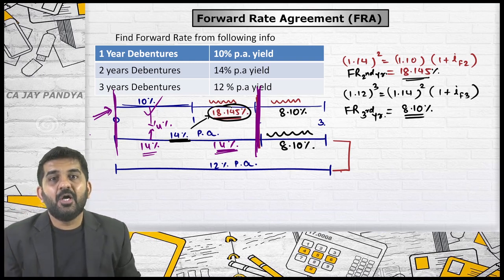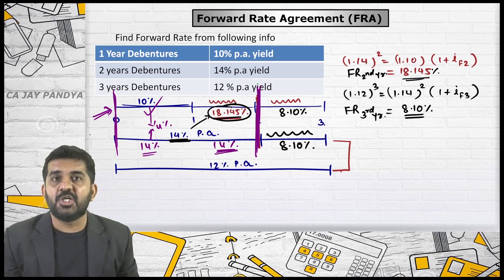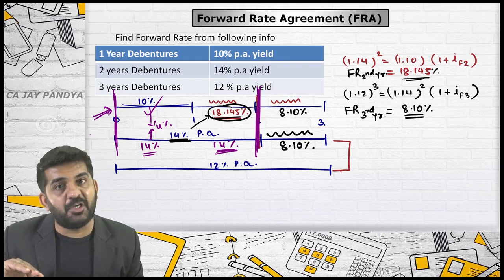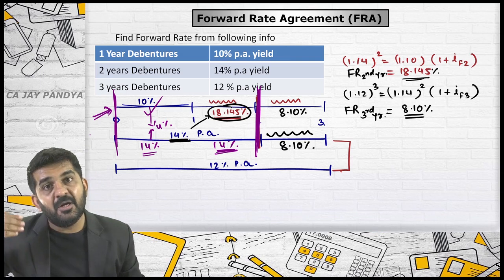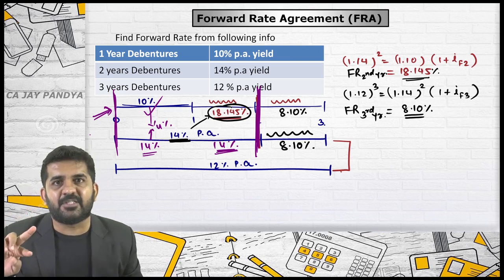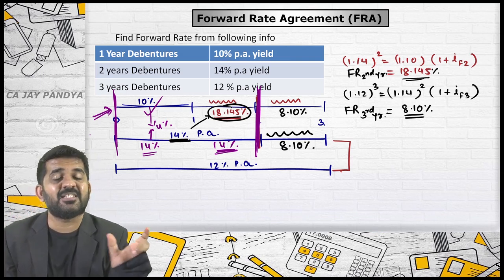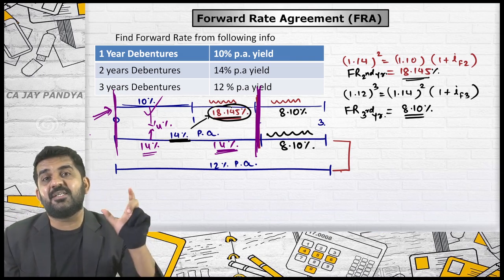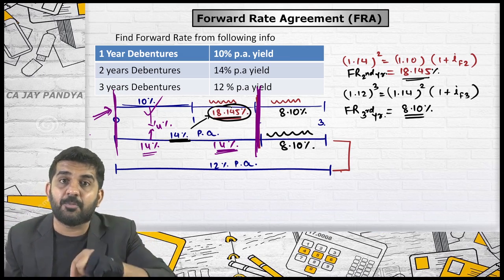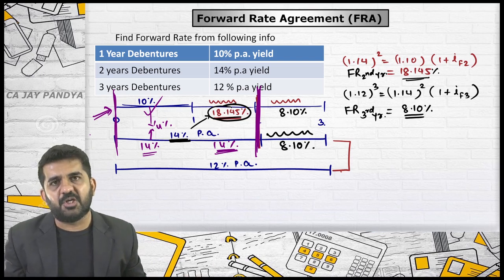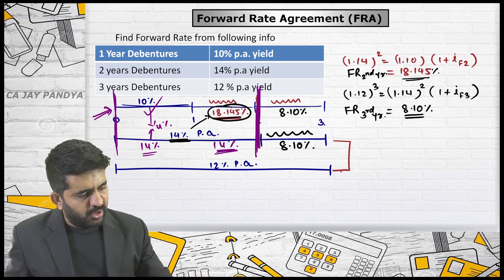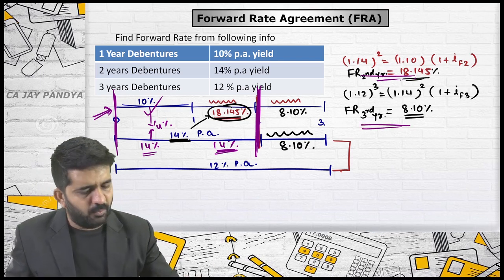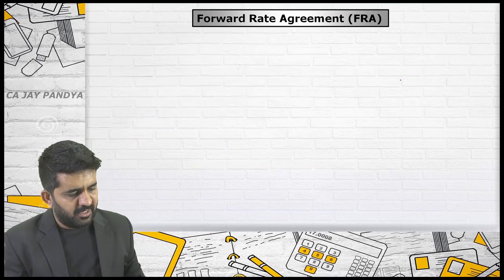Is it all? So, see, when the interest rates are such that for 2 years you are getting 14% per annum, but in 1 year you are getting 10% per annum, that means the interest rate for second year is significantly higher to cover 4% of first year and again 4% of second year. Is it all? So, this is the correct answer. This is how I find out the rate. Is it all? Last one.